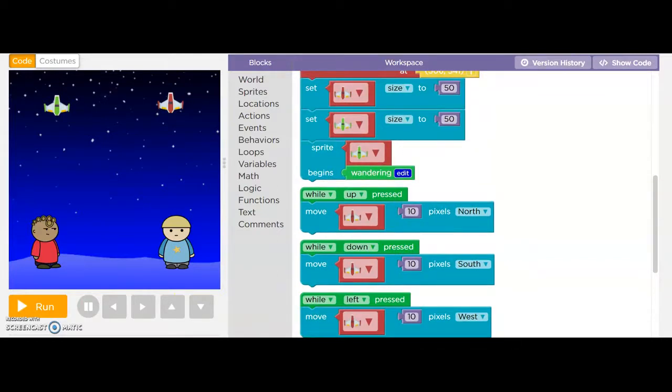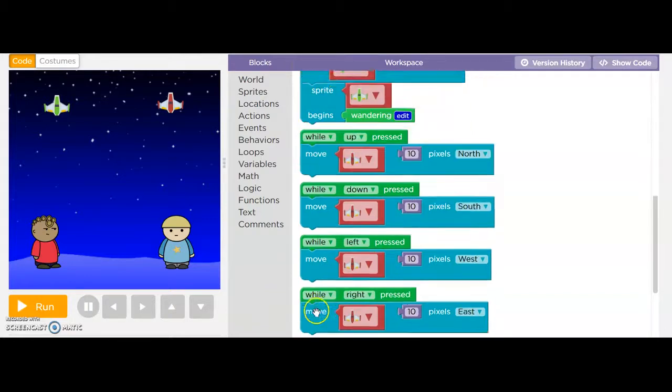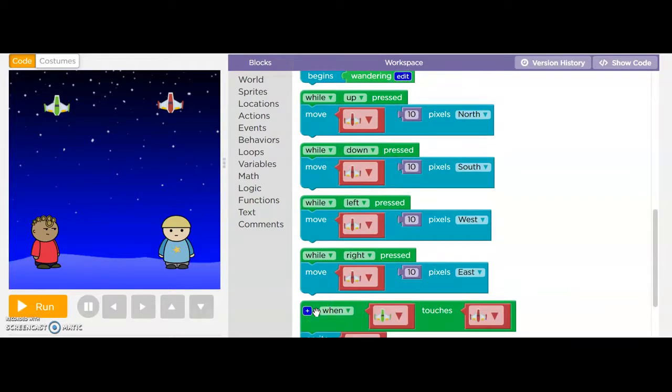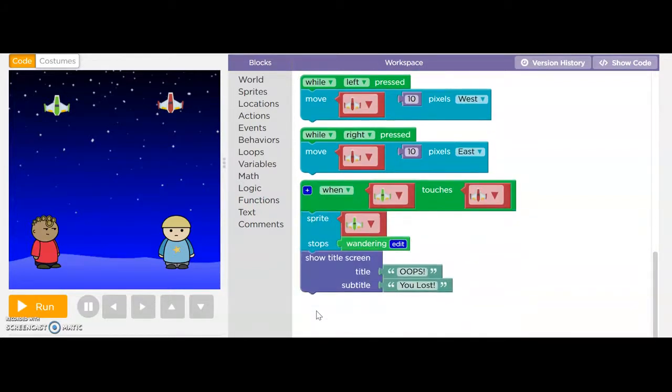While the up arrow key is pressed, the red drone starts moving 10 pixels north, and while the down arrow key is pressed, it moves 10 pixels south. While the left arrow key is pressed, it moves 10 pixels west, and while the right arrow key is pressed, it moves 10 pixels east. When the green drone touches the red drone, the sprite, which is the green drone, stops wandering.